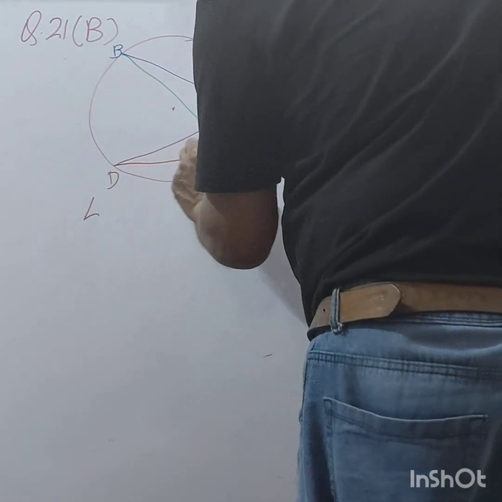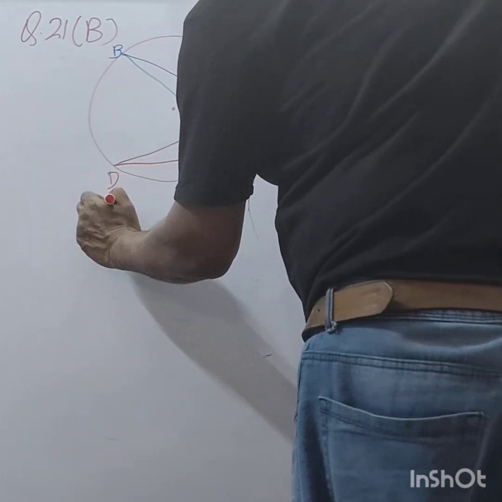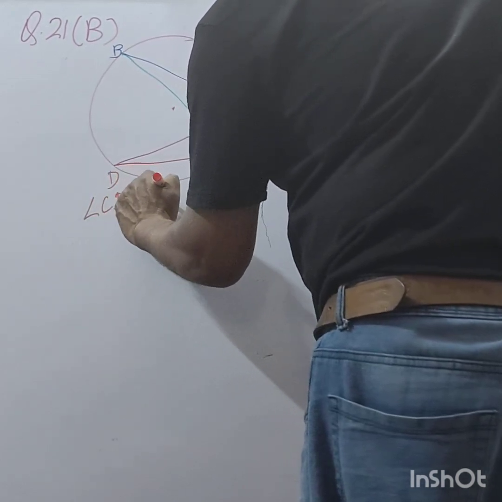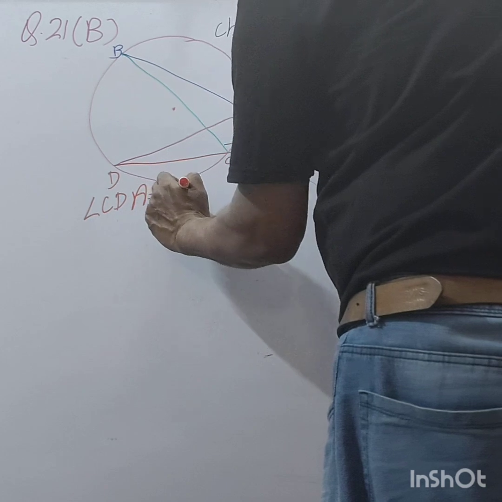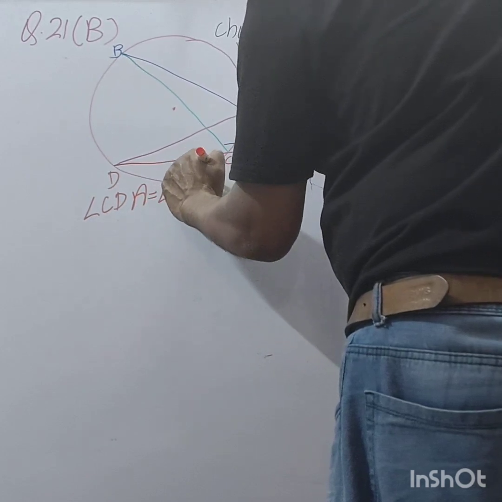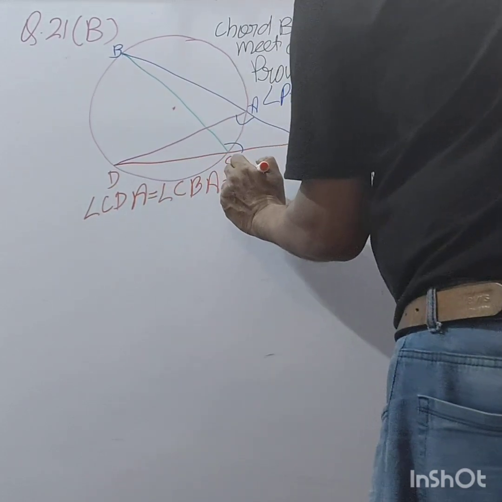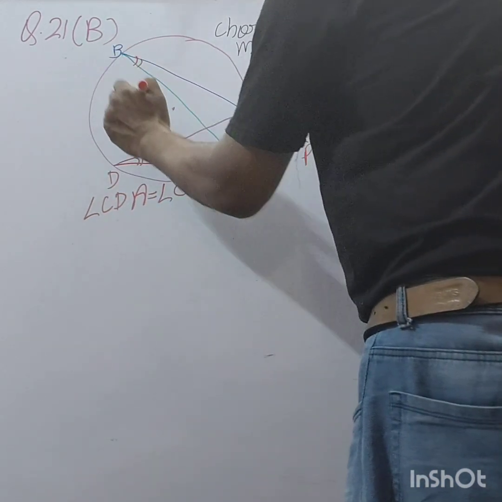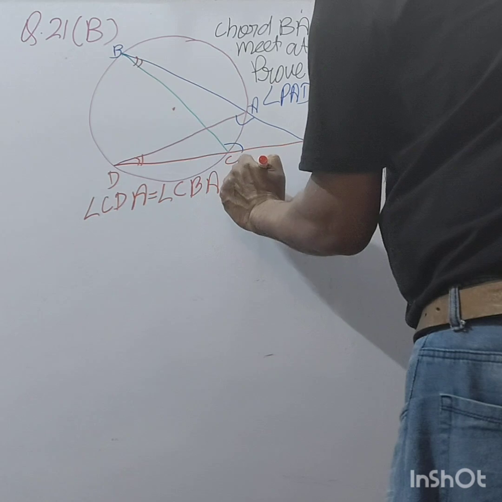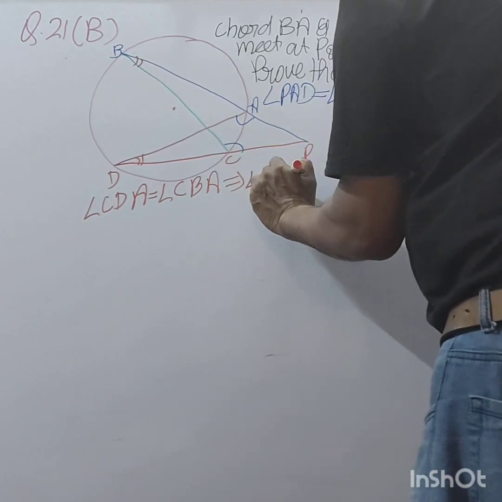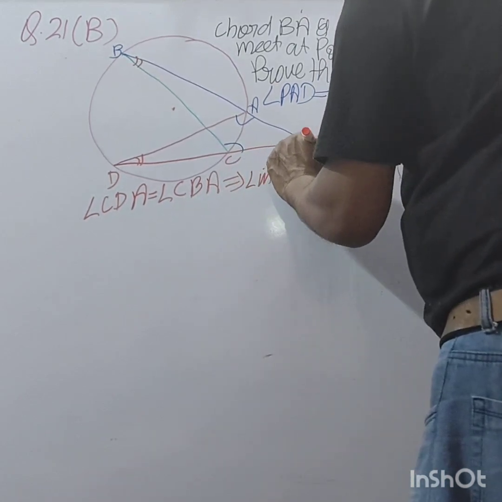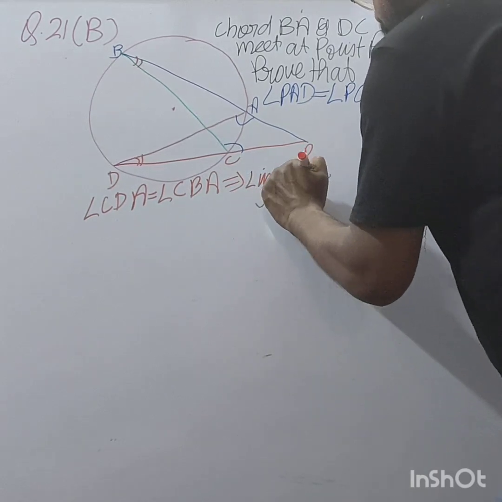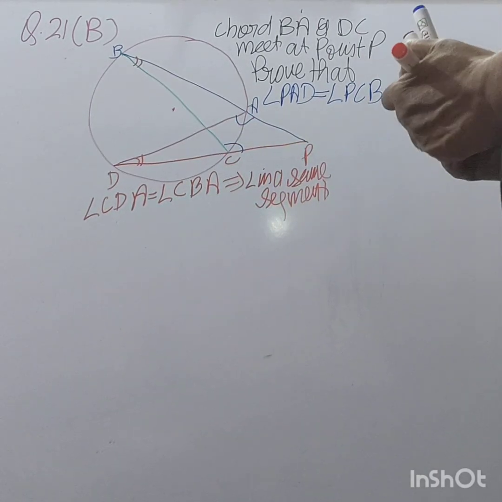Angle CDA is equal to angle CBA. Angles in the same segment. These two angles are equal. Angles in the same segment, right? So what do you do?